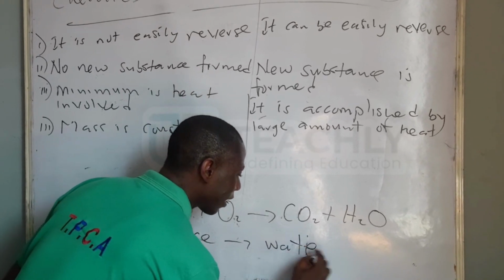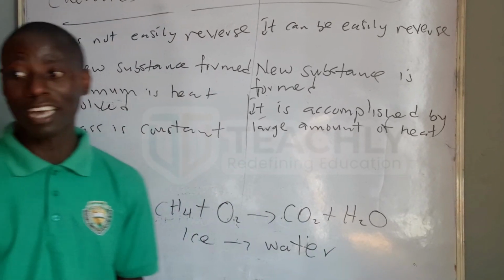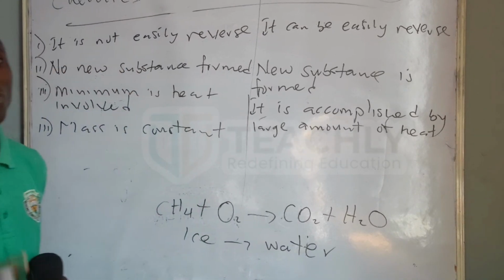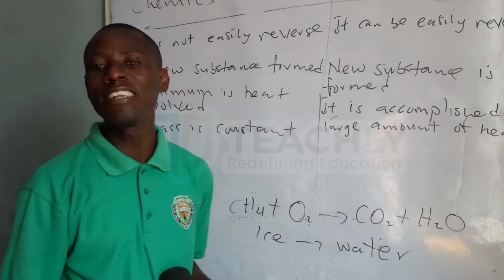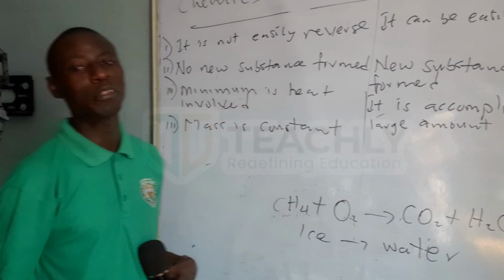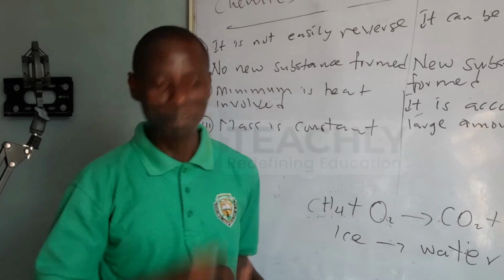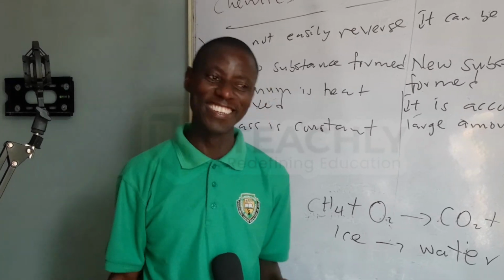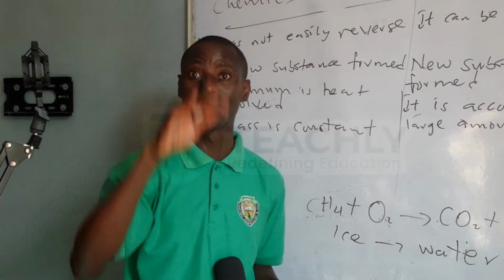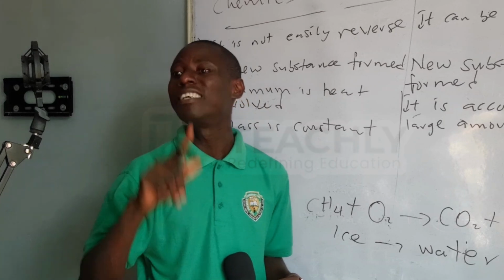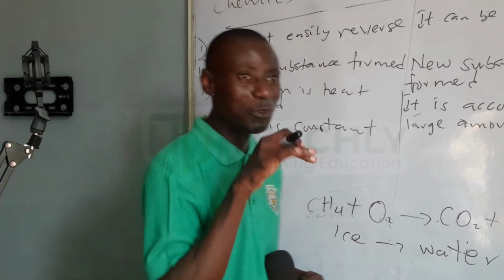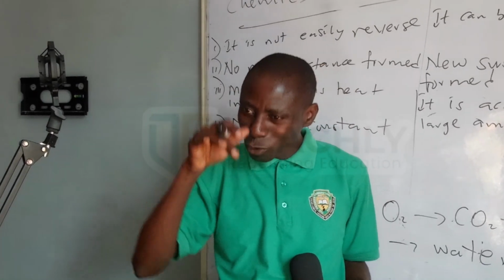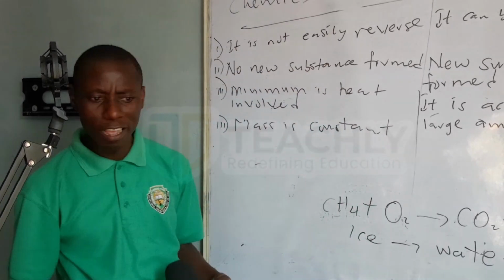Just like a question I asked one of my students: if you have an ice block and you put the ice block inside water, and that ice block now melts, what will happen to the level of water initially? Will the level of water remain the same? Some students say no, it will remain the same. Some say it will increase. Some say it will decrease. If you put ice block inside water, by the time that ice block melts, you see that the level of water there will drop.